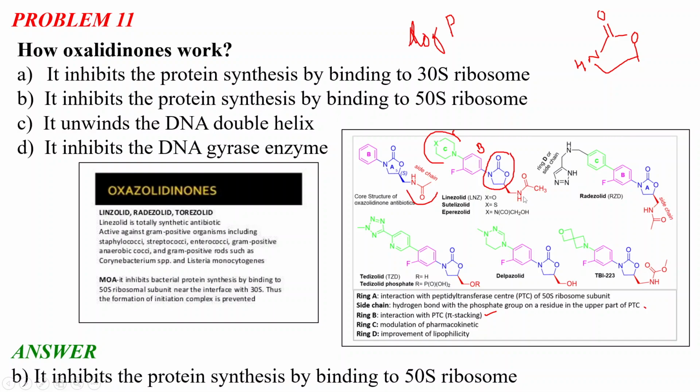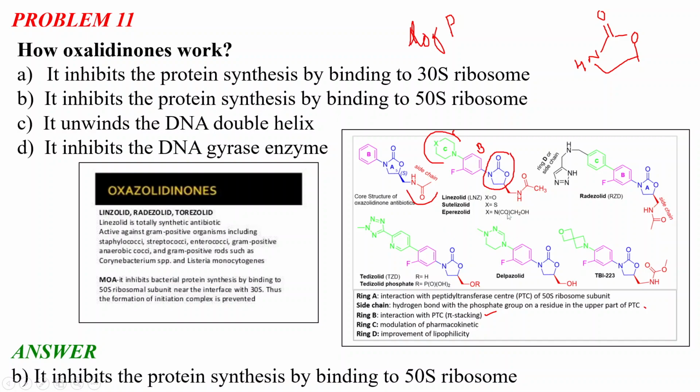So as you can see from these examples and the structures of these oxazolidinones, this side chain in the red, this oxazolidinone in blue, and this fluorobenzene kind of ring in the purple are common in every example of the oxazolidinones.